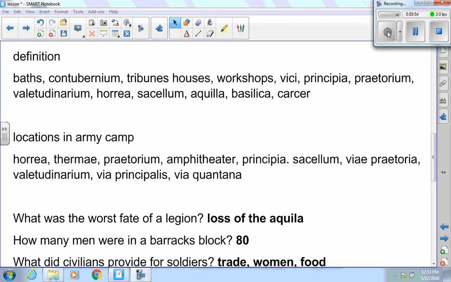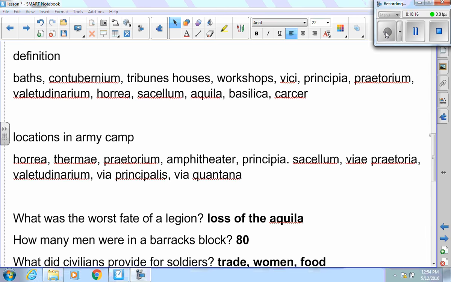They did have a standard bearer that would carry the Aquila. It was very important to the Legion. It was a way for them to follow the army, the Legion that they were in. One of the worst things that could happen to a Legion is to lose their Aquila. So it would be very unlikely that you would be able to capture one, and if you did, another Legion would come and get it from you.